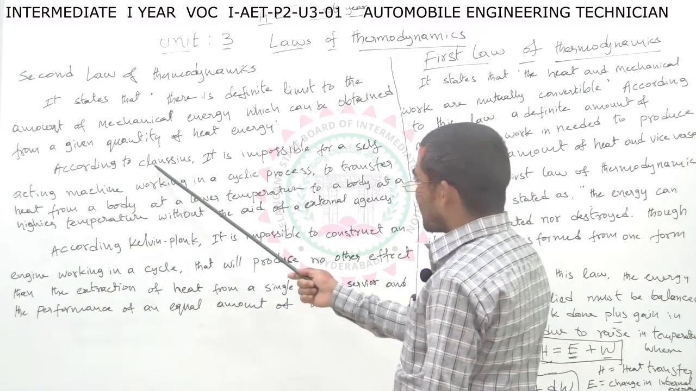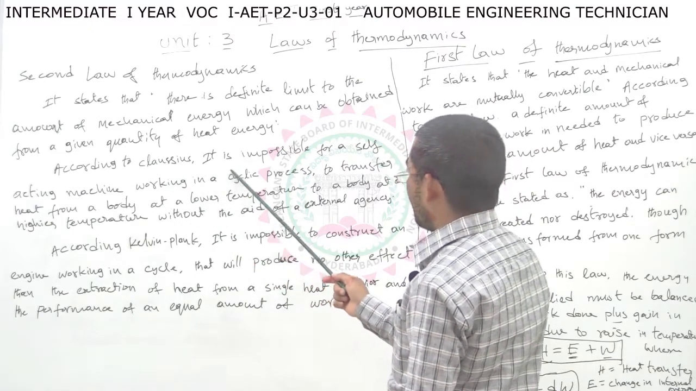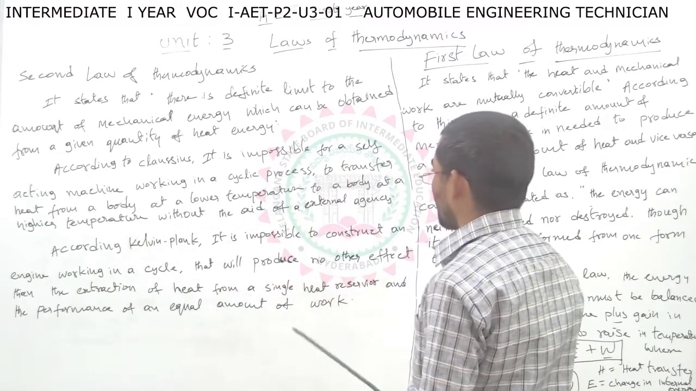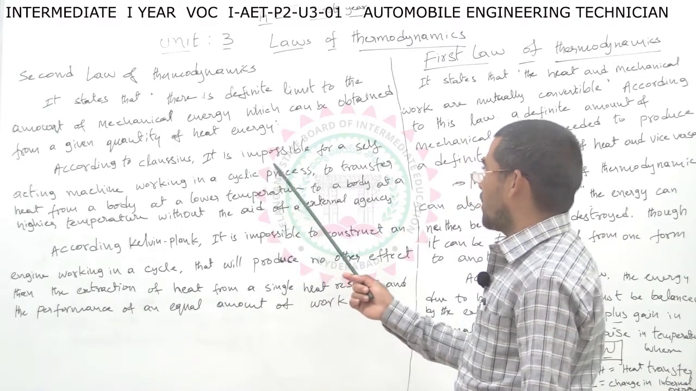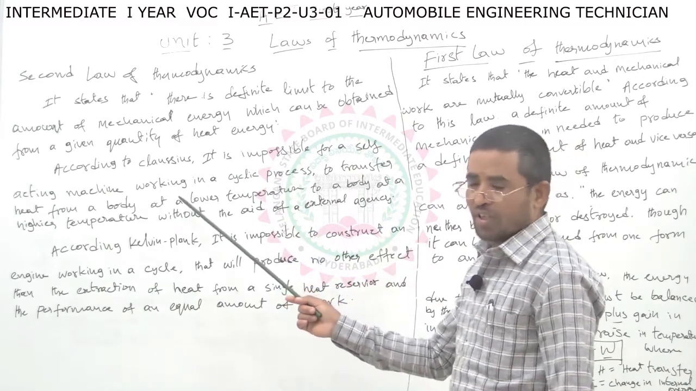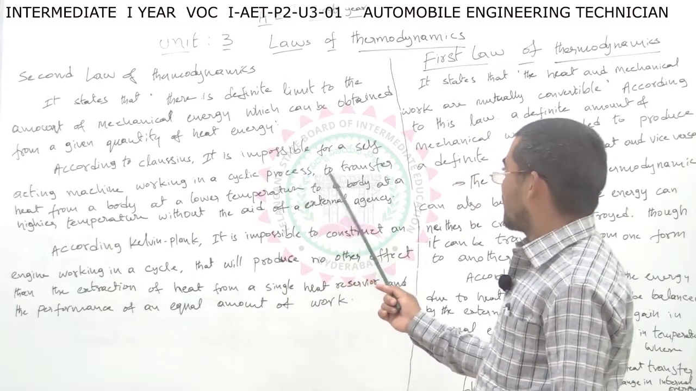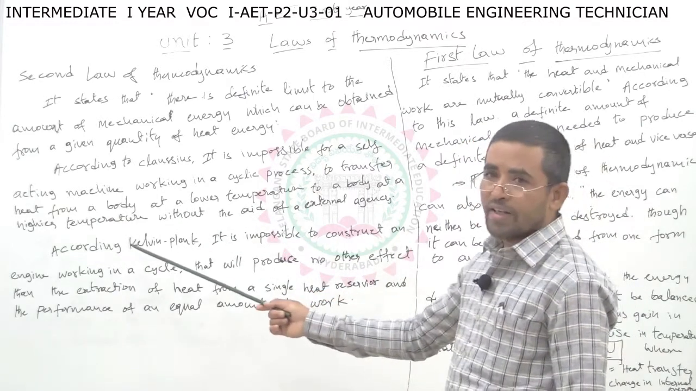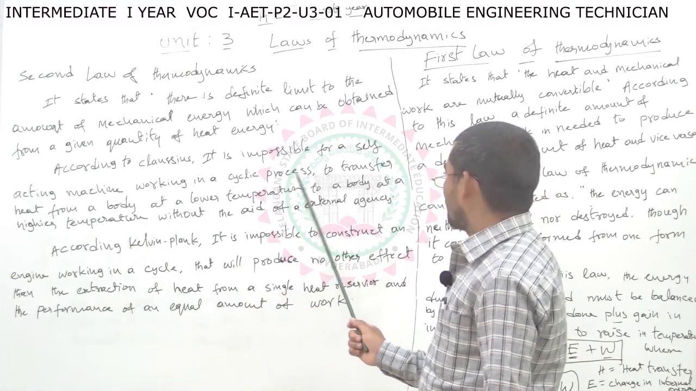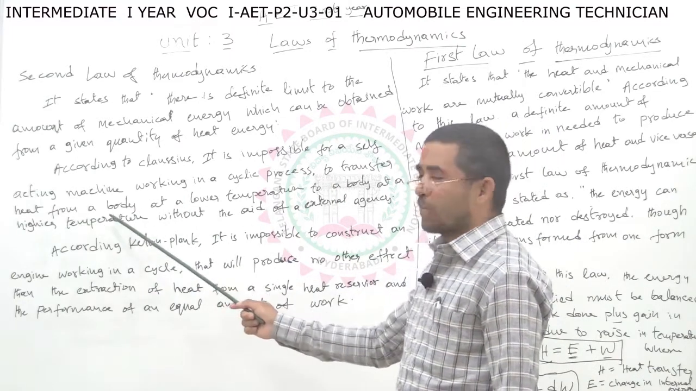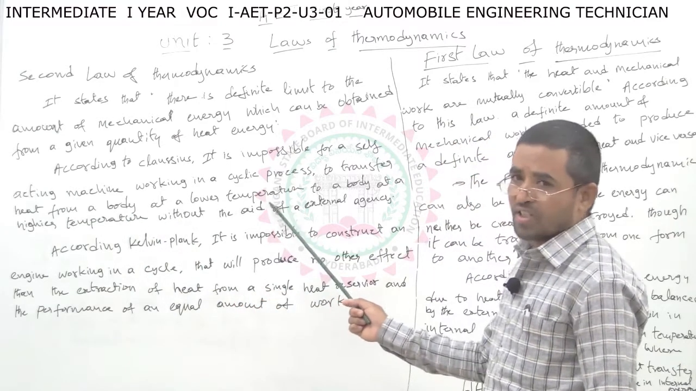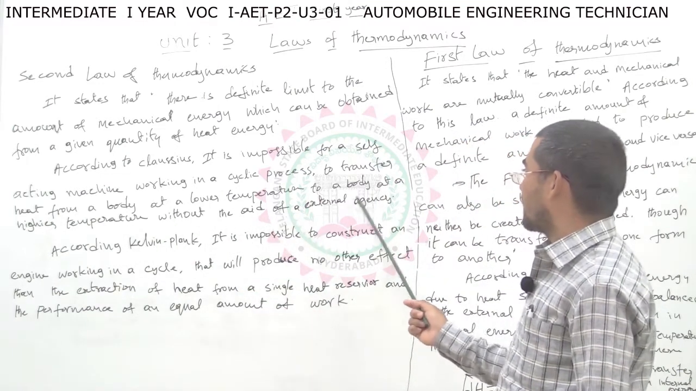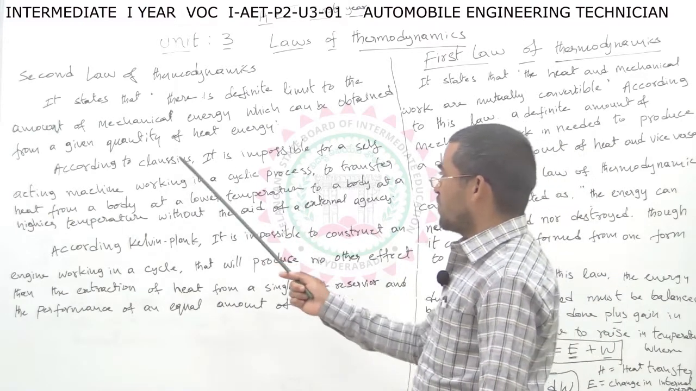First, Clausius law. According to Clausius law, it is impossible for a self-acting machine working in a cyclic process to transfer heat from a body at lower temperature to a body at higher temperature without the aid of an external agency. Okay? According to Clausius law.